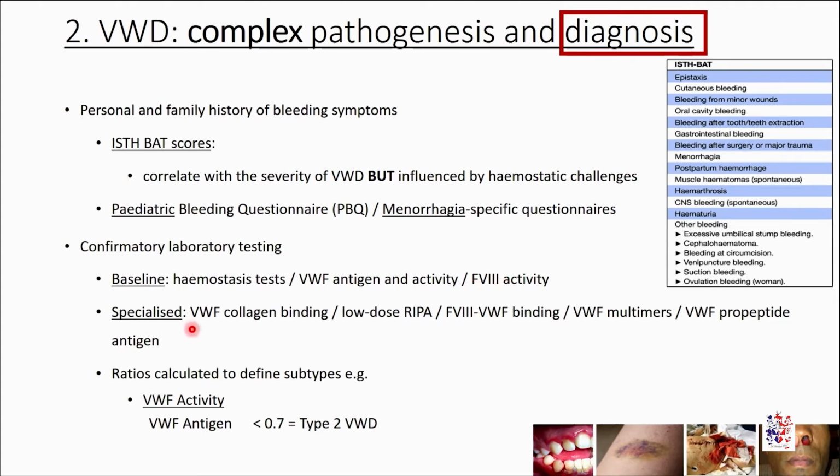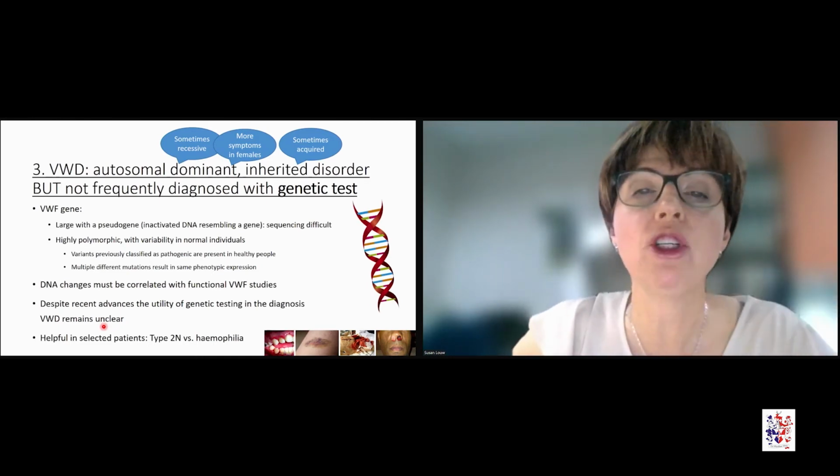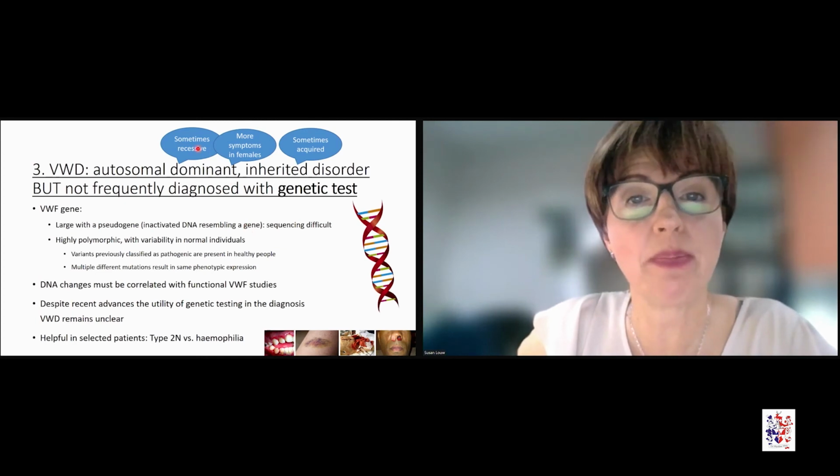Specialized von Willebrand's tests assess the ability of von Willebrand's factor to engage with various other components of the hemostatic system, including collagen, platelets, factor VIII. We can also analyze the multimer pattern in von Willebrand's factor and look at the von Willebrand's factor propeptide antigen. Various ratios are calculated, and the laboratory process is all in an endeavor to accurately subclassify patients with von Willebrand's disease. Von Willebrand's disease is an inherited disorder in the majority of patients, although it can sometimes be acquired.